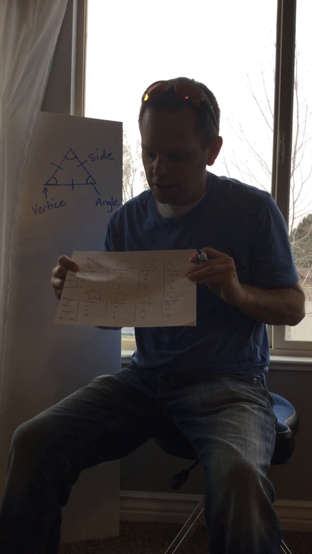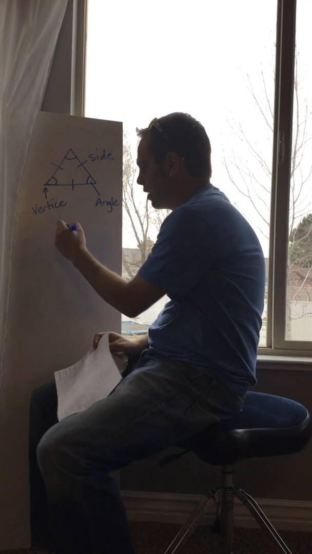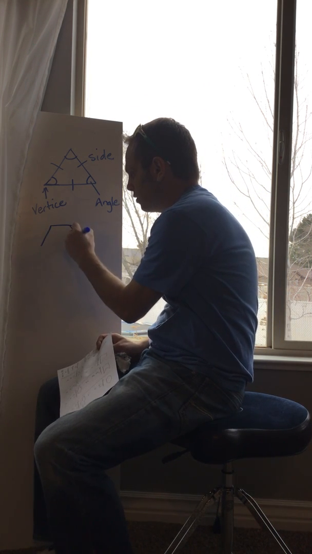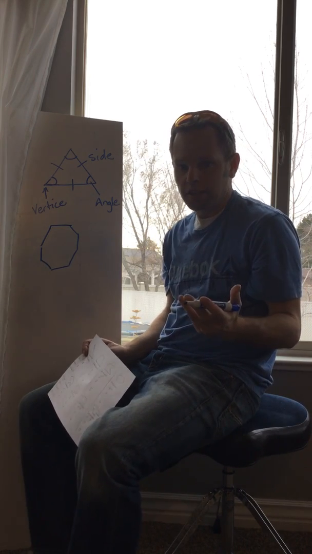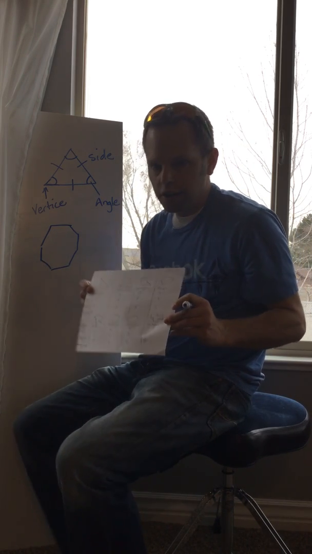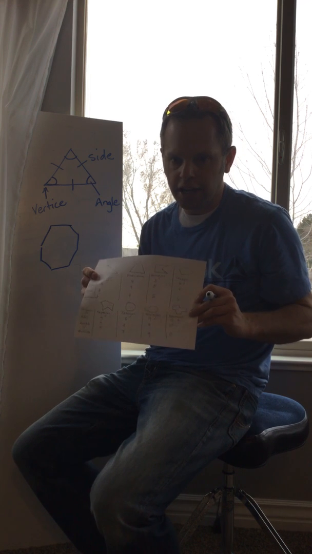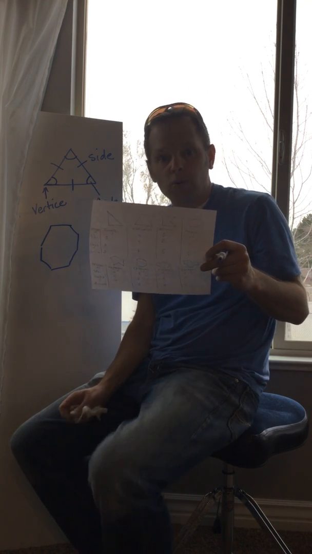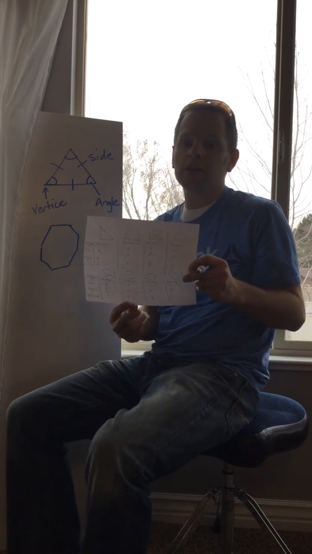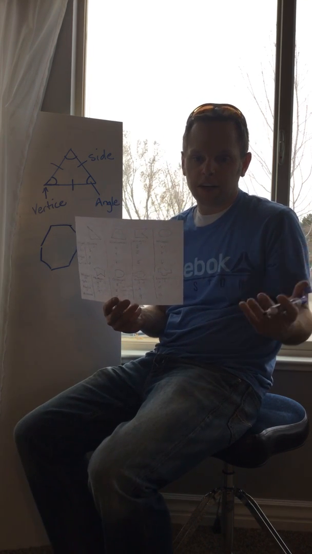Heptagon is 7, octagon is 8. When I talk about octagon, I know it's 8. It looks just like my stop sign. You've probably seen all of these before. Nonagon would be 9, and decagon would be 10. I am not requiring that you memorize these, but you need to be familiar with how to classify shapes.